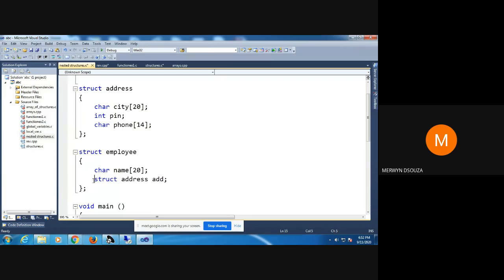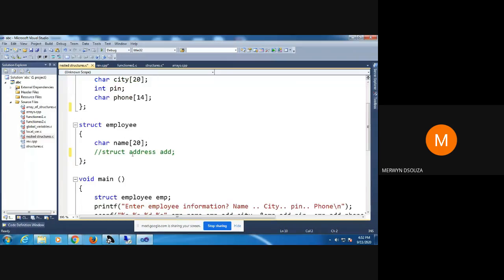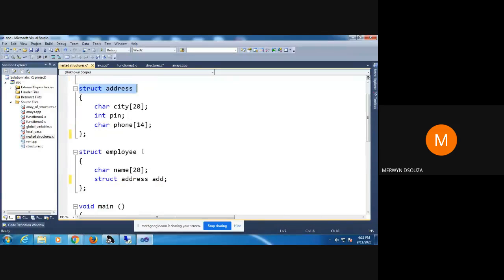If I had add here, and I would tell you to initialize city, you would have said add dot city, or if you had to initialize pin, you would have said add dot pin. If you had to initialize phone, you would have said add dot phone. So instead of declaring it here, I have declared a variable here. Now this variable that I have declared of this structure is a member of this.